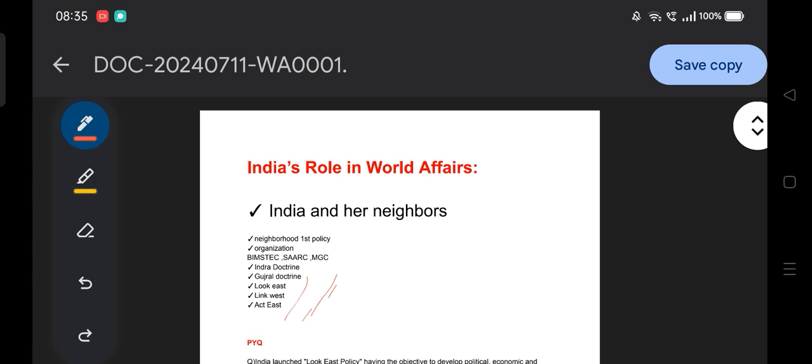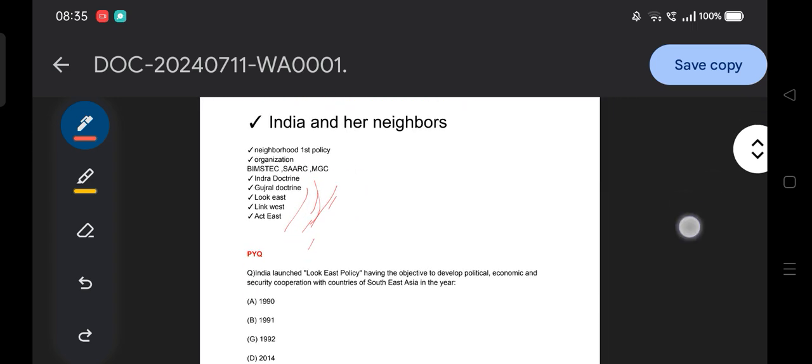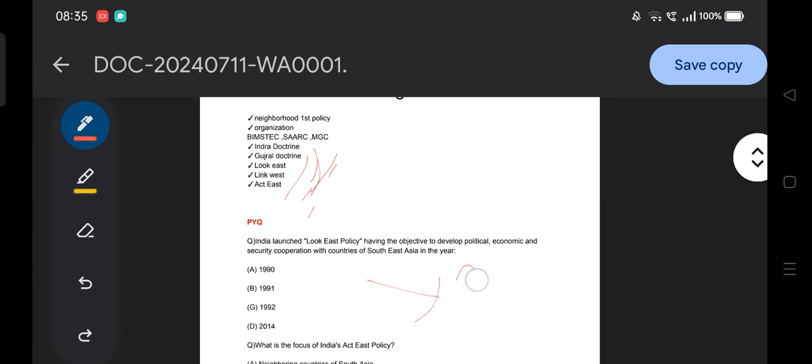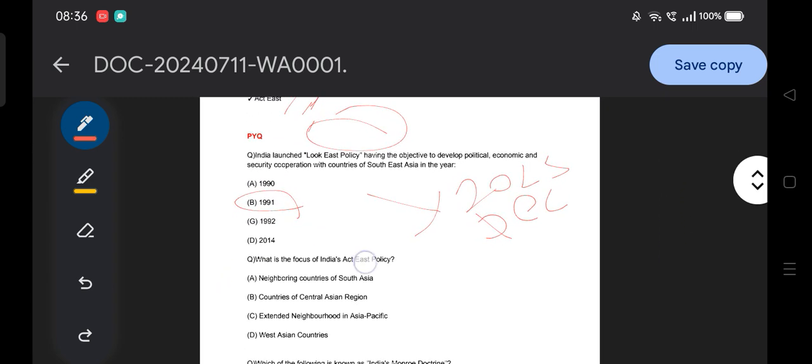If I talk about previous year questions from this part, you can see in front of you. This was one of the 2023 December cycle SSB lecture questions. You can refer to this: Look East policy, according to the answer key, 1991. This is a sample question, and it is also, sorry, my mistake, a PYQ of your SSB lecture, but it is 2019.